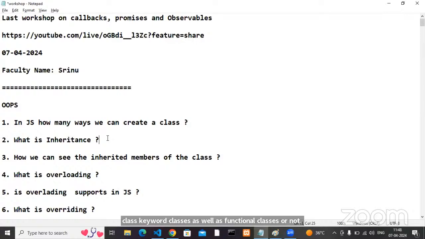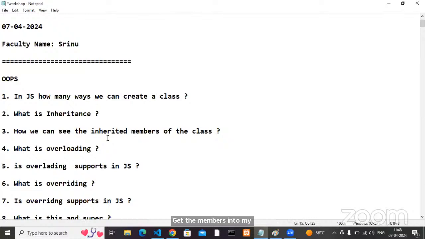How can we see the inherited members of a class? We saw the Array class, the storage class like this. Your class name dot prototype, then we can see the inherited members. Any predefined class we can take, all the members are inherited members only. Why? They don't want to stick those members to one class. They want to maintain it loosely coupled.